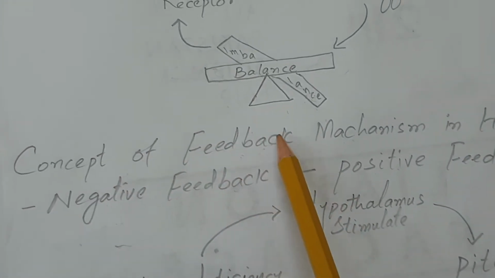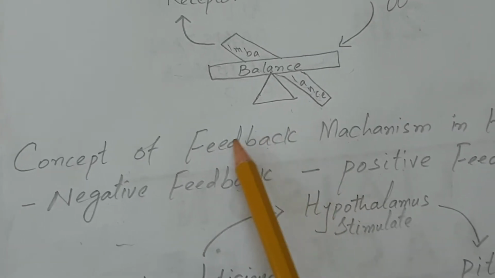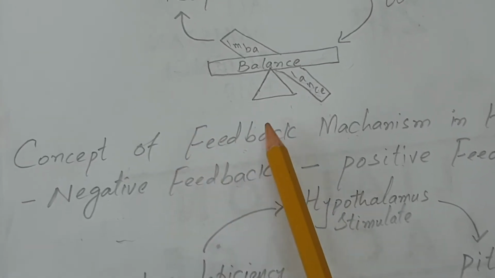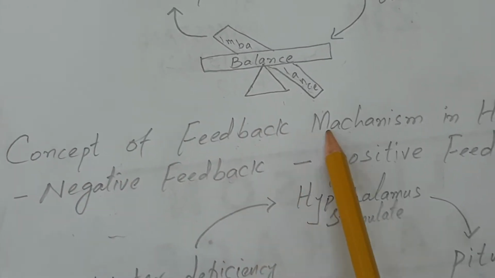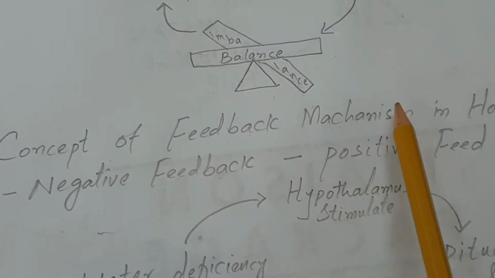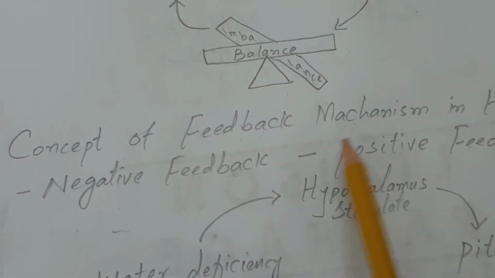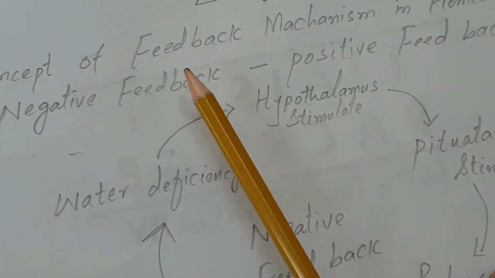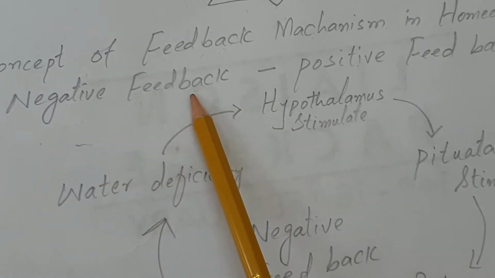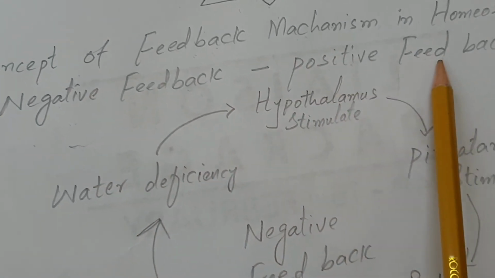That's why this is known as feedback mechanism: if a reaction occurs, its product affects the reactant. It is very important in maintaining homeostasis. So there are two types of feedback. One is negative and the other is positive.